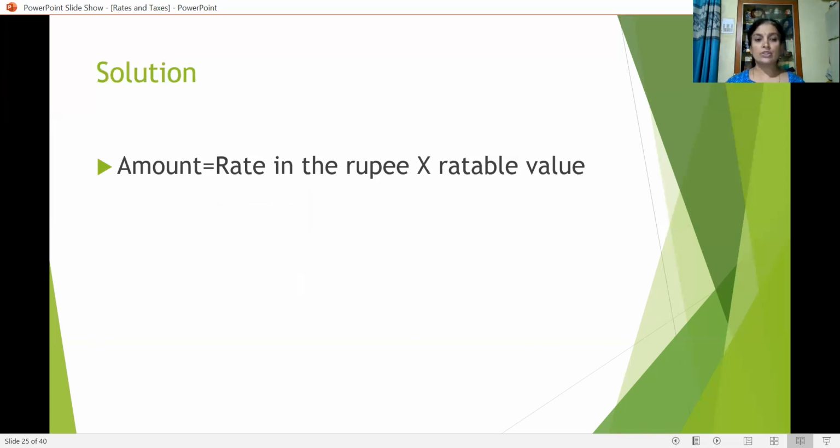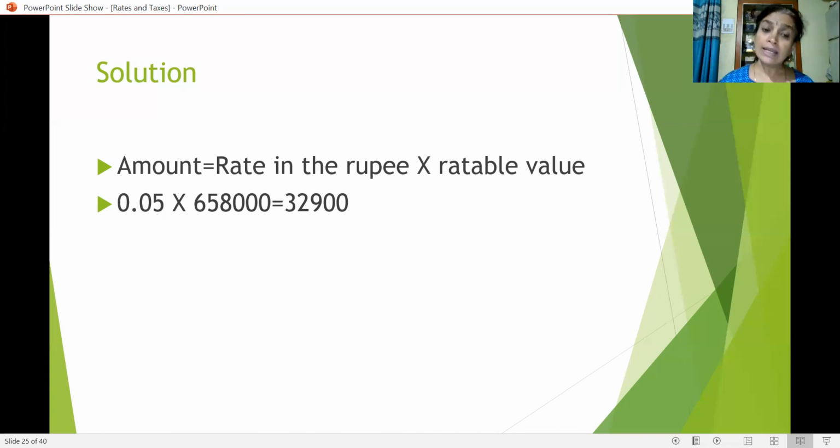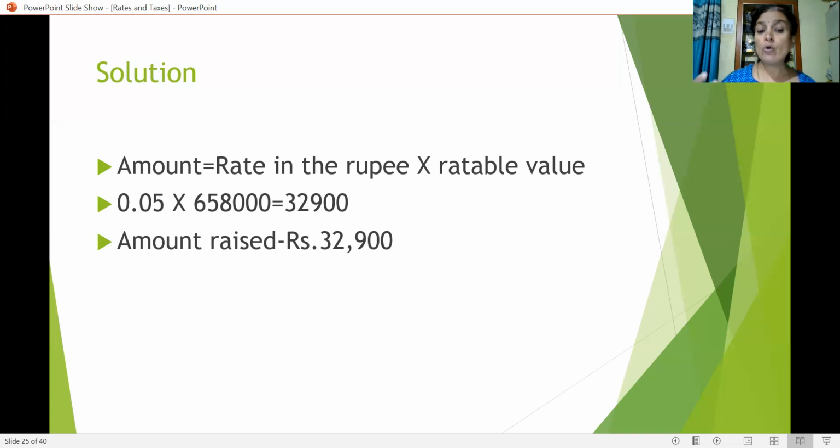Here we are interested in calculating the amount, that is rate in the rupee into rateable value. Rate in the rupee is 0.05. Rateable value is 6,58,000. If you multiply these two, you will get the amount collected, that is 32,900. The amount raised is 32,900.